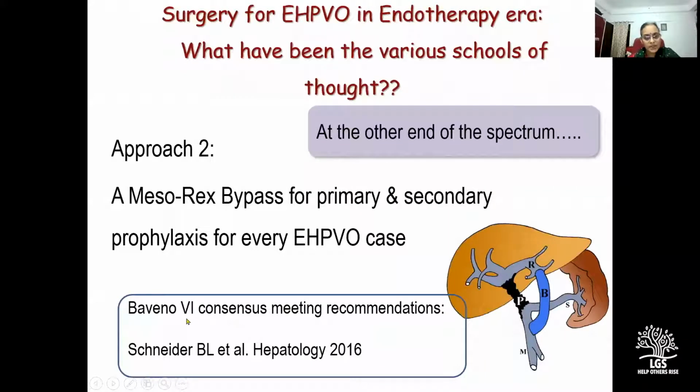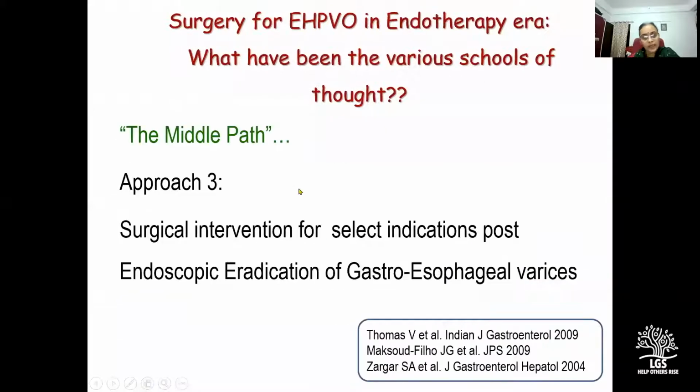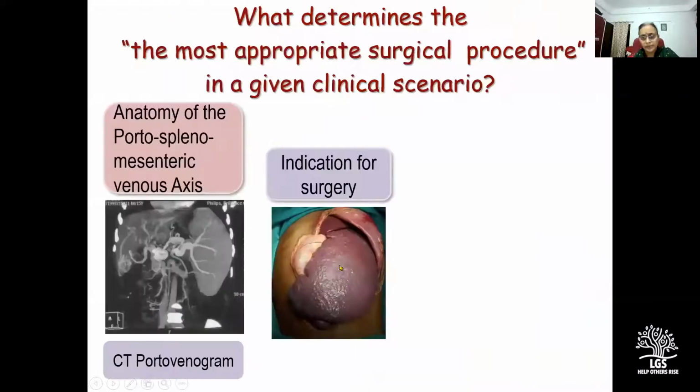Approach two is the Baveno 6 guidelines, which recommend a mesorex bypass, not only for secondary, but also for primary prophylaxis for every EHPVO case. The middle path is the one that we have been following at SGPGIMS so far, that is surgical intervention for select indications, post-endoscopic eradication of gastroesophageal varices.